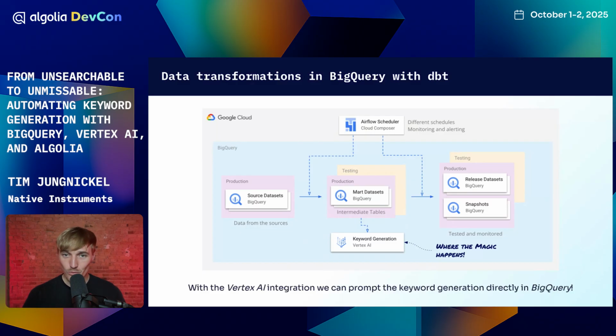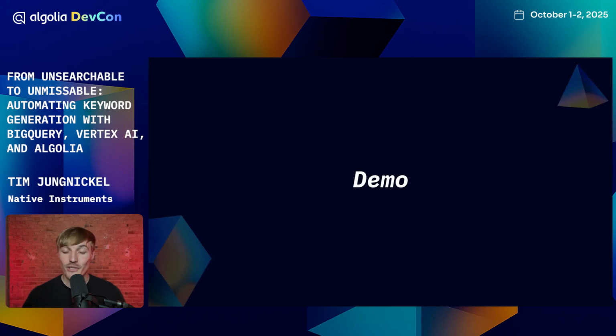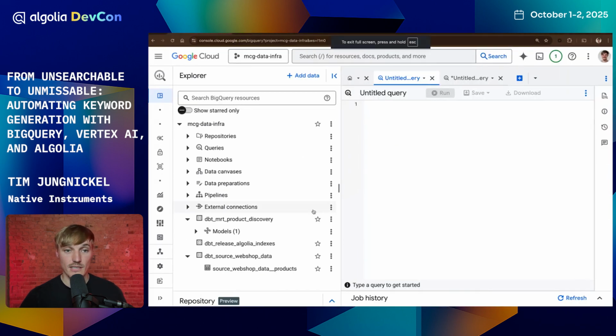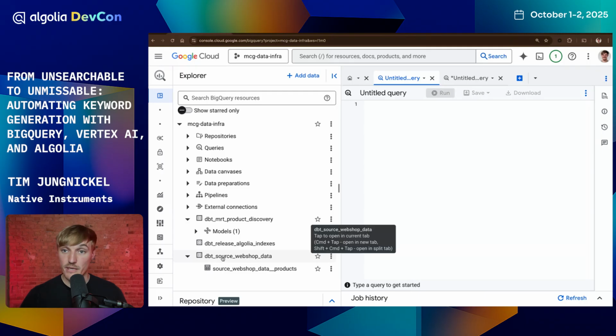So what I would like to do with you is to build an example here end to end. By the end of this example, we will actually have created a full running pipeline with the steps needed to recreate this AI keyword generation. Let's go. We are now moving over to BigQuery, our data warehouse. And what you will see here is a very standard data warehouse structure that follows the pattern that I just described. So we have our source data.